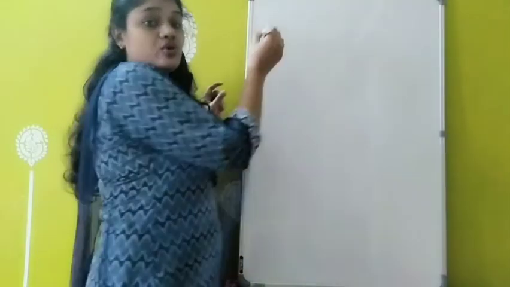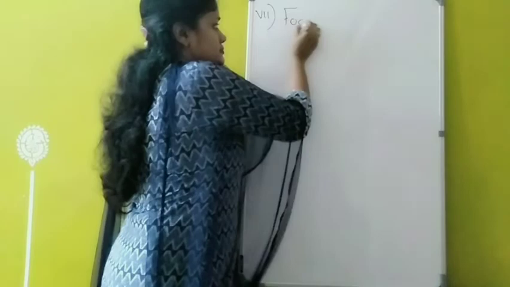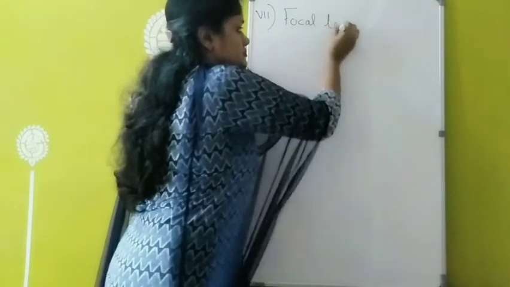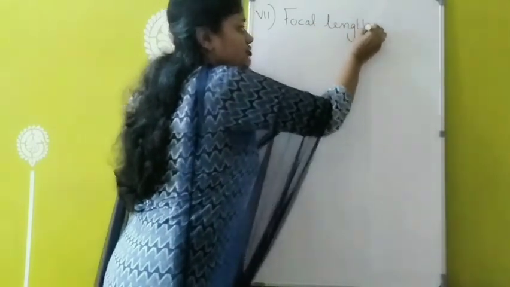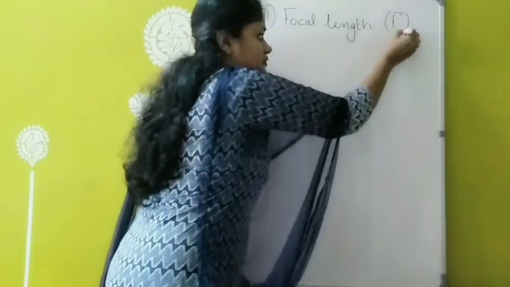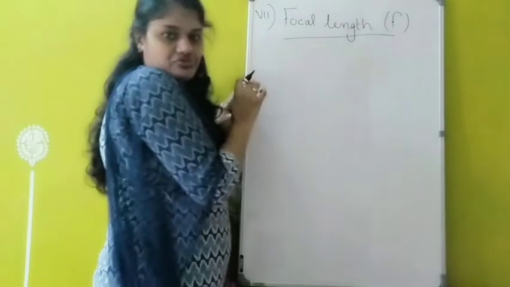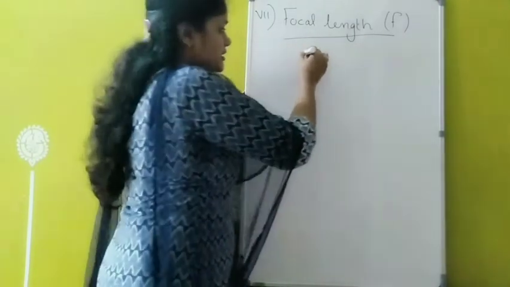Next is focal length. Focal length of a spherical mirror. The symbol is small f. Capital F is for principal focus. Focal length symbol is small f. Suppose I am taking a concave mirror.